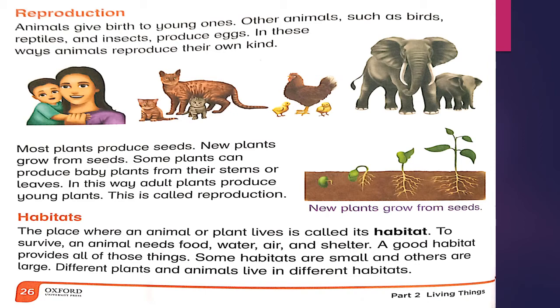Survival के लिए क्या चाहिए होता है? Animals need food, water, air and shelter. Shelter means place. A good habitat provides all of these things. Some habitats are small and others are large. Different plants and animals live in different habitats.